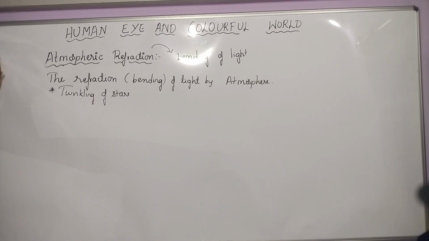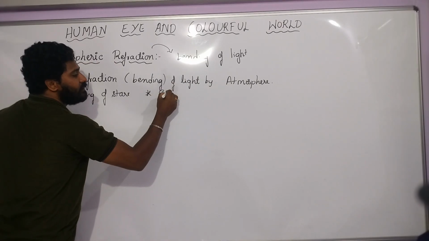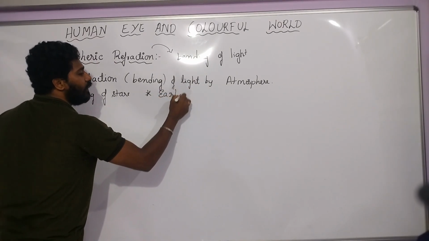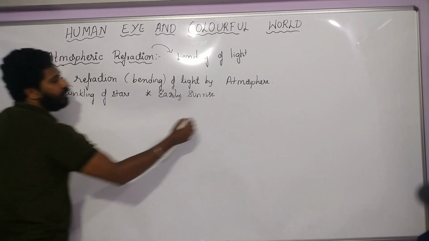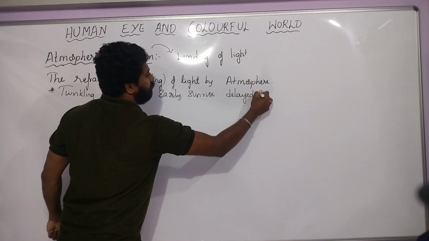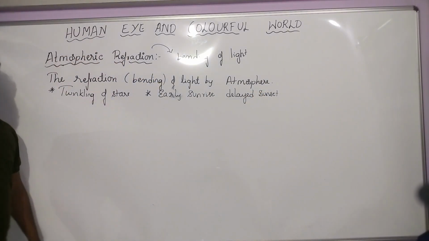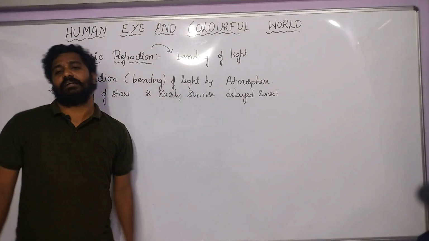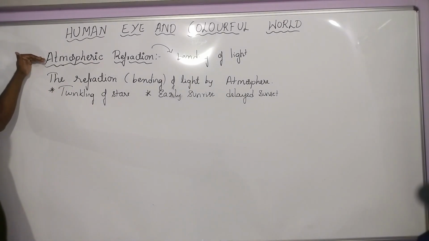So the first one is twinkling of stars, and the second one is early sunrise and delayed sunset. Okay, did you understand? Twinkling of stars, and early sunrise and delayed sunset. So these are the important results of atmospheric refraction.